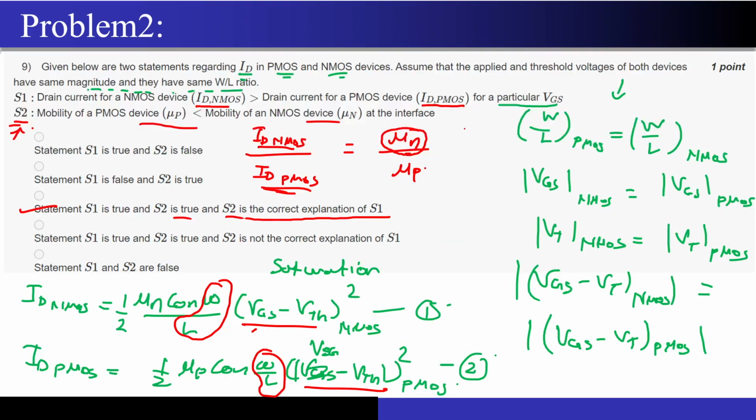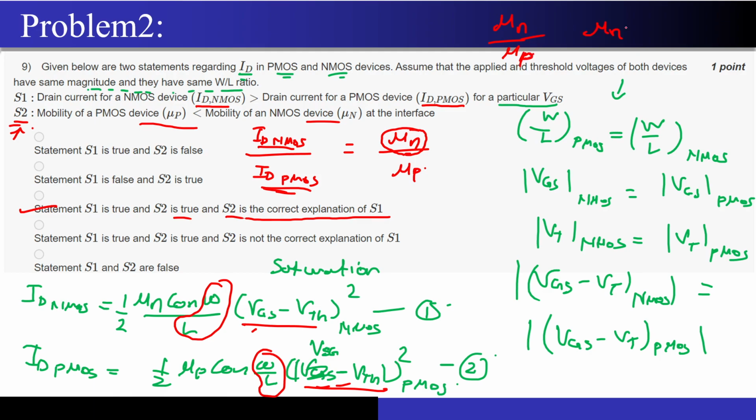Now once that is clear, the next question, again a very simple one. They were just asking whether, for the same overdrive and the same width and length, the current in the NMOS will be greater than the current in the PMOS or not. If you just write these equations, since everything else is the same, the ratio of the currents will be nothing but the ratio of the mobility of electrons and holes.